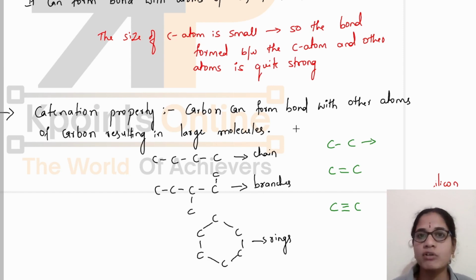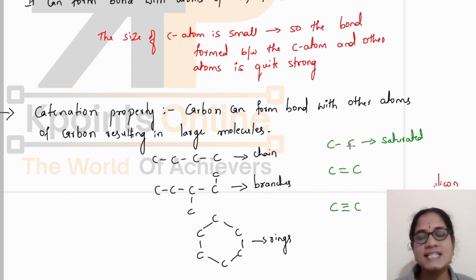If there is sharing of two pairs of electrons, it results in a double bond. When there is sharing of three pairs of electrons, it results in a triple bond. And when there is formation of only single bonds between the carbon atoms, such compounds are called saturated carbon compounds.